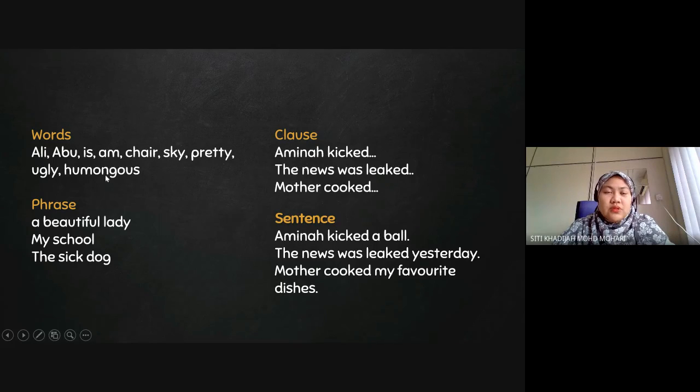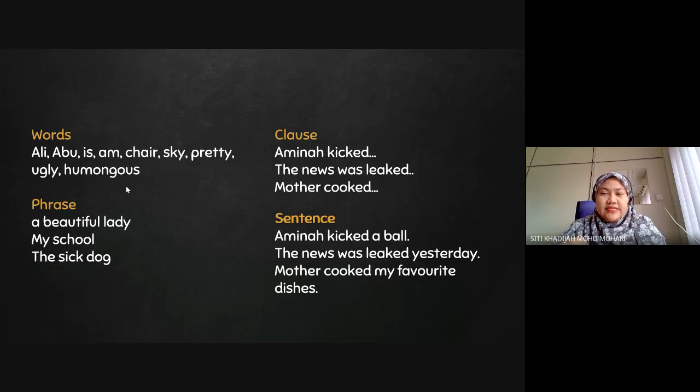And then when we combine words together, it is going to make up a phrase. Combining words together without a subject, without a proper sentence, without a noun as well as a verb, is going to be a phrase. For example, a beautiful lady, my school, the sick dog. These are examples of phrases.